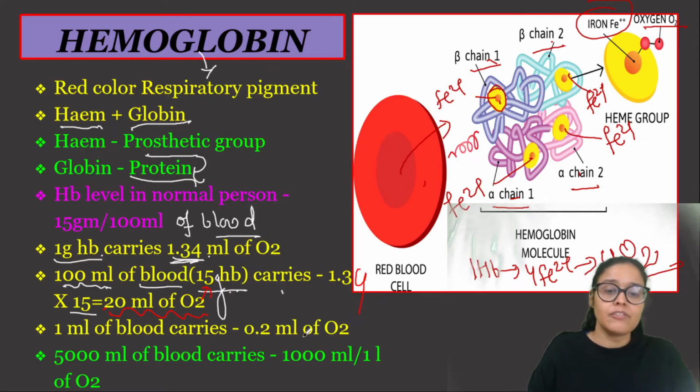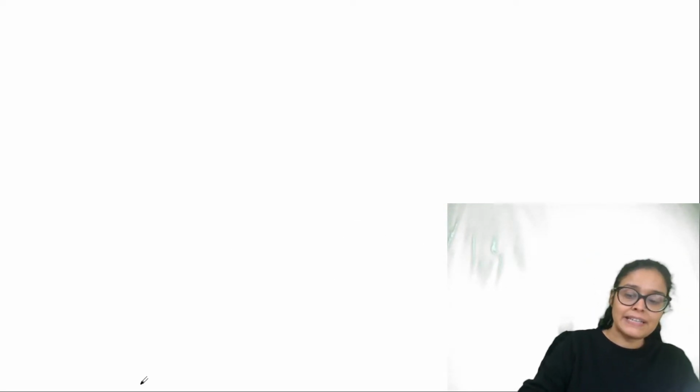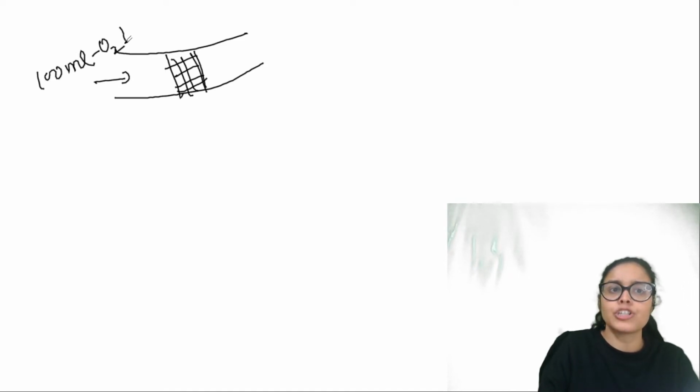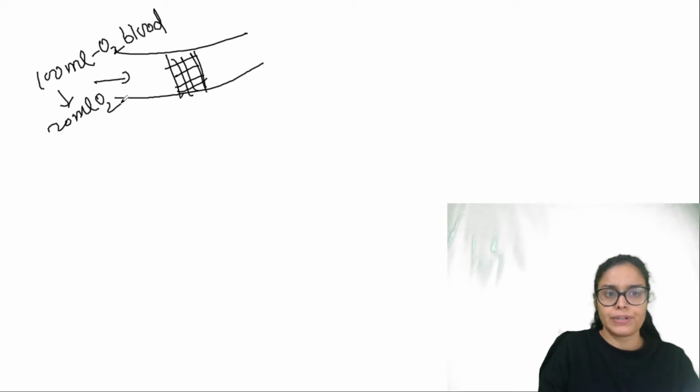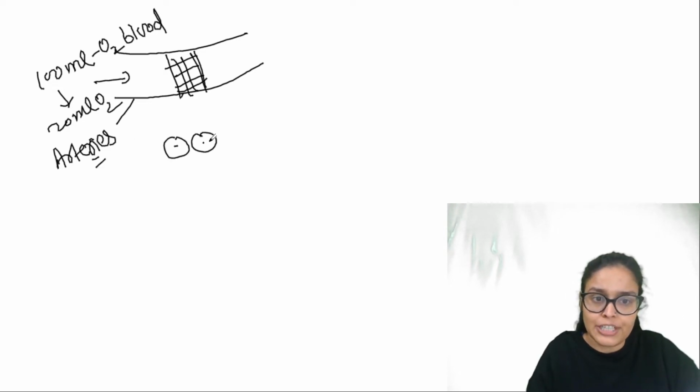So this is something which I have written over here, है ना? तो यहाँ पर ये सारी चीजें लिखी हुई हैं. You can just refer to the slides. Now we know that 100 ml blood carries 20 ml oxygen, right? So let me take an example here. This 100 ml oxygenated blood would carry 20 ml oxygen. We know it, right? So these are the arteries. Arteries always carry oxygenated blood. And this is actually tissues.